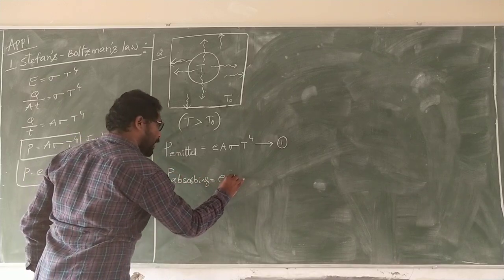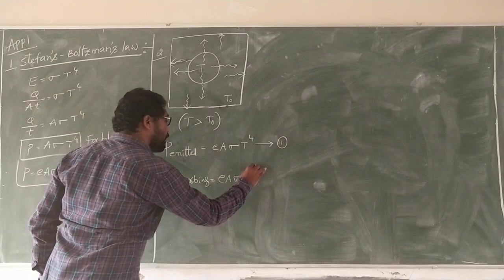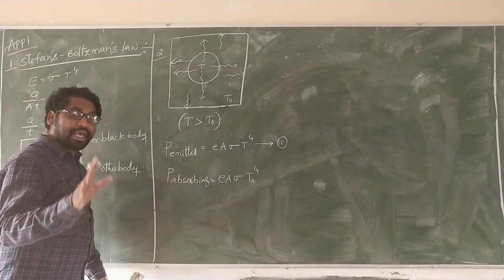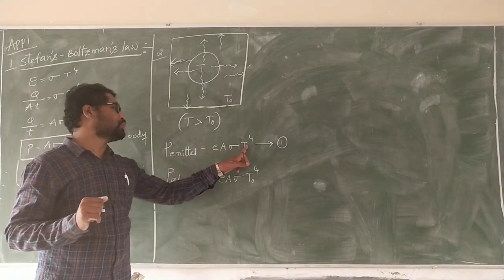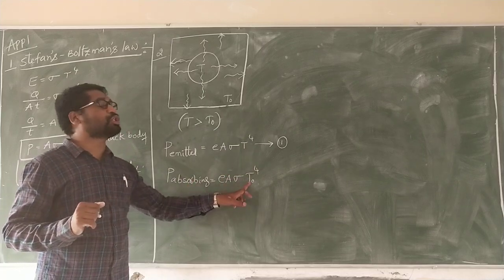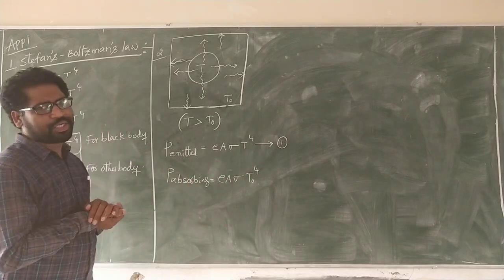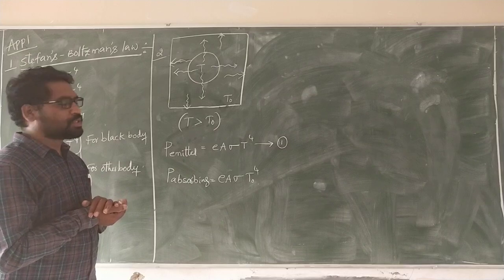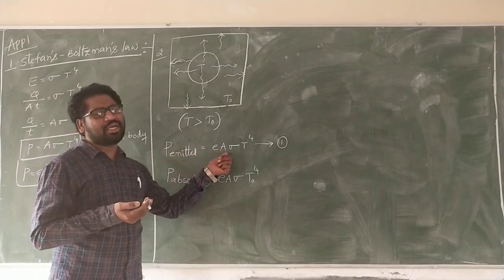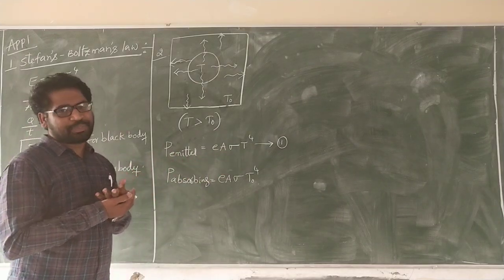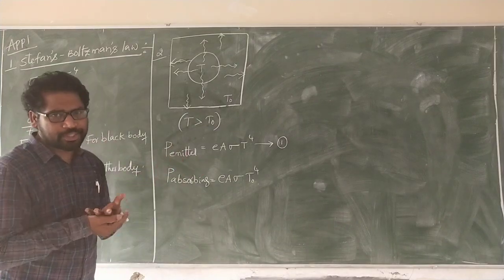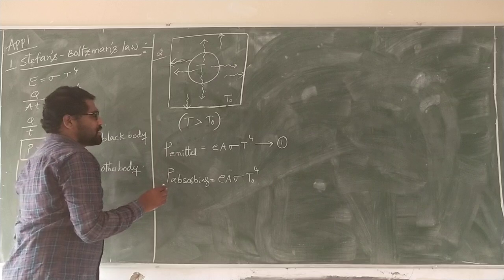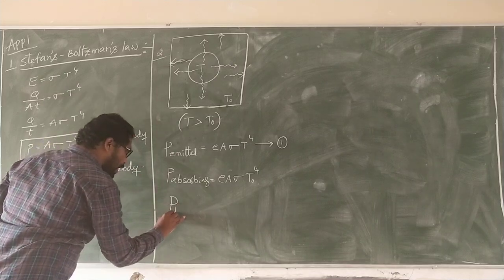Next, the power absorbed by the room, by the surroundings, is the same: E A sigma T0 power 4. Which is variable here? Emitted is proportional to T power 4, absorbed is proportional to T0 power 4. The remaining quantities are constant. The emissive power also depends on the area. Some bodies are spherical, some are cylindrical, and the dimensions differ for different bodies. Now, let us see what the net power is.